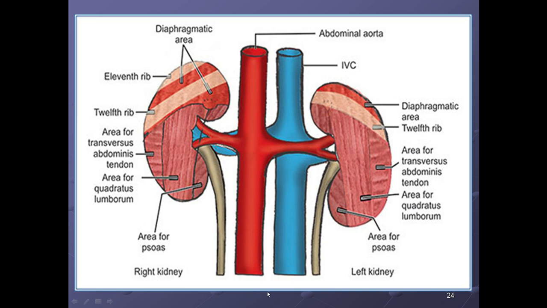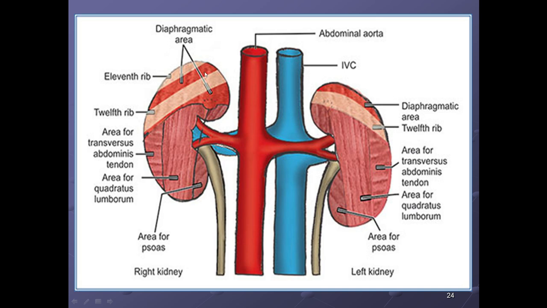So the upper pole, yes, is the suprarenal gland. The suprarenal gland is not shown here, but it is present above the kidney. And if we see the medial border, this is the hilum area. So above the hilum area is the suprarenal gland. Below the hilum area is the ureter. Okay. So what are the relations?